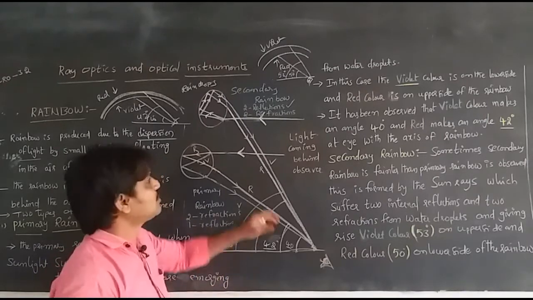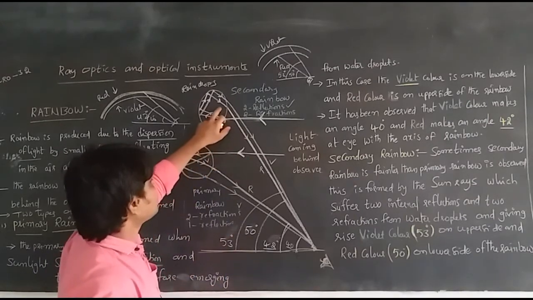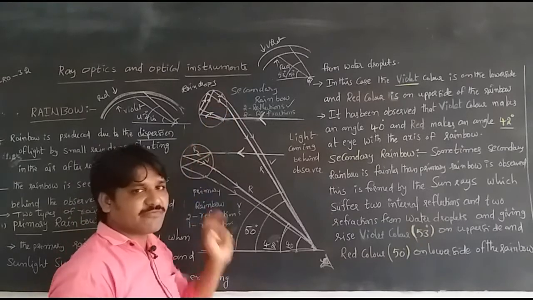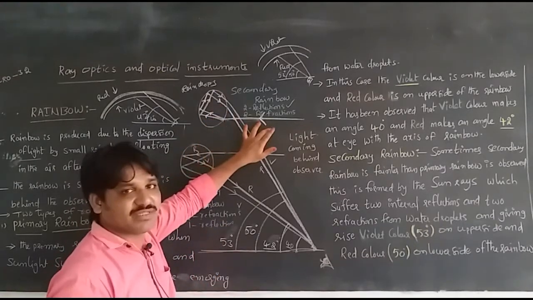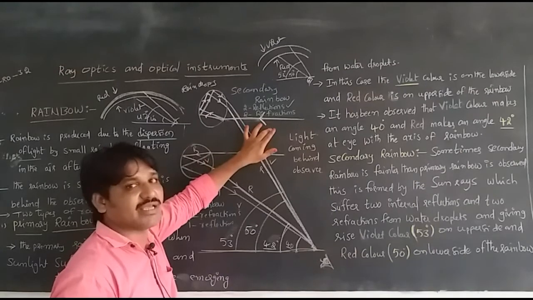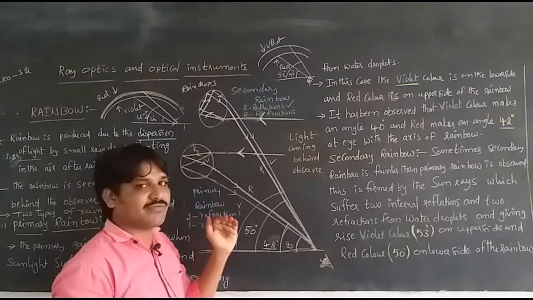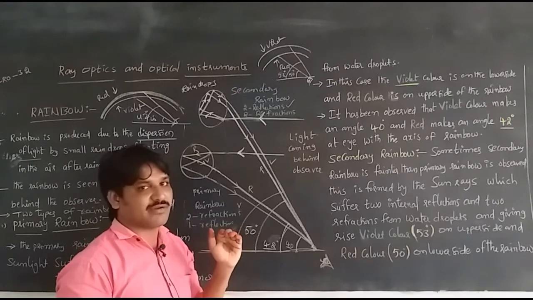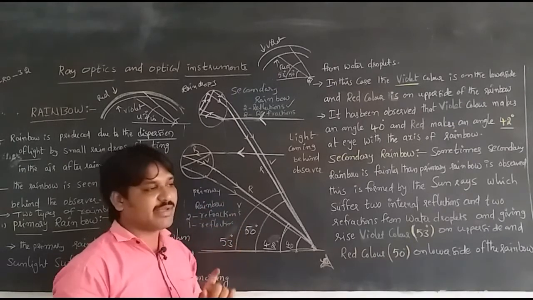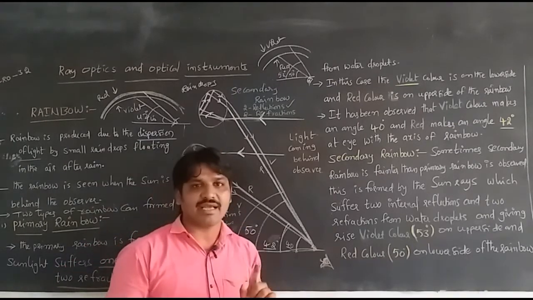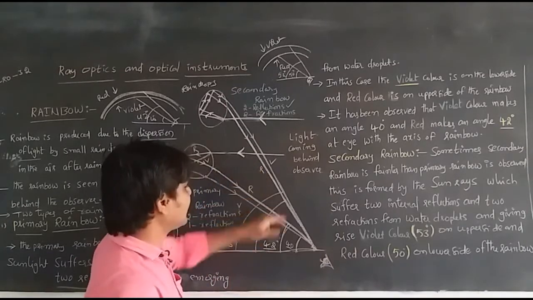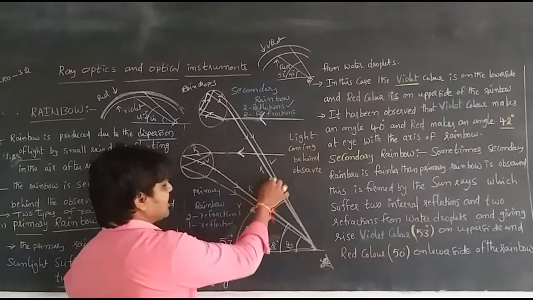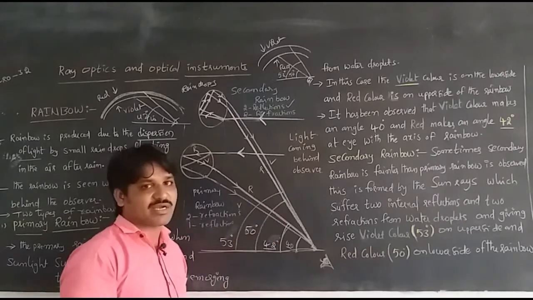Here the upper side of the rainbow will be violet and the lower side will be red. The red color makes an angle of 50 degrees and violet 53 degrees. So we can't see the secondary rainbow clearly.